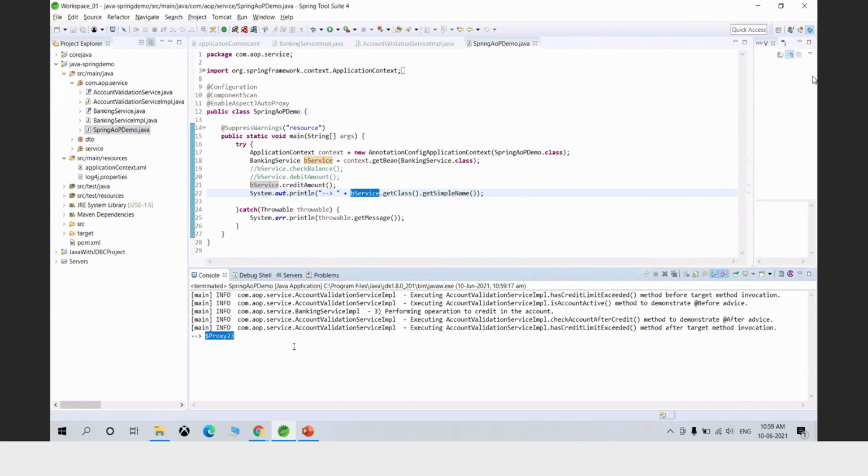So this is not the class BankingServiceImpl. Why? Because Spring has created a proxy class of BankingServiceImpl. So this is how Spring implements AOP. Now let me ask you one more question.